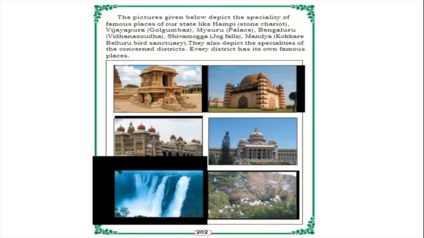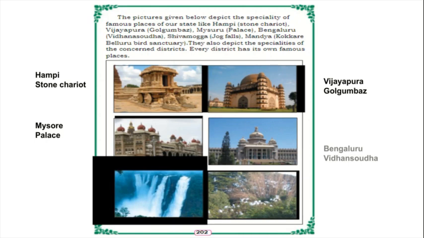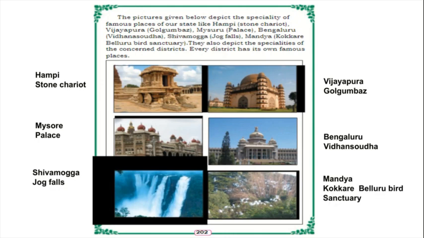And the pictures given below depict the speciality of famous places of our state. Like Hampi, the stone chariot; Vijaypura Gol Gumbaz; Mysore Palace; Bengaluru Vidhana Soudha; Shivamogga Jog Falls; and Mandya Kokkare Bellur Bird Sanctuary.